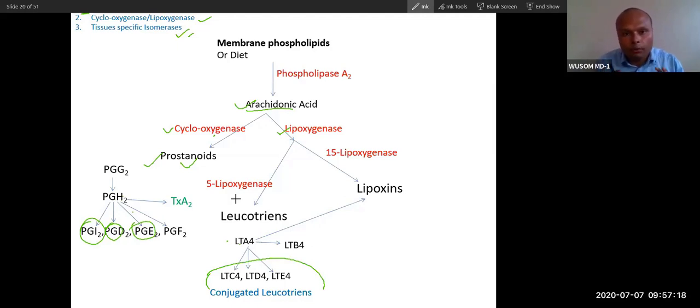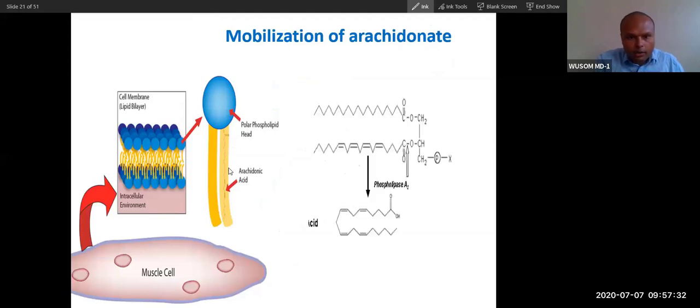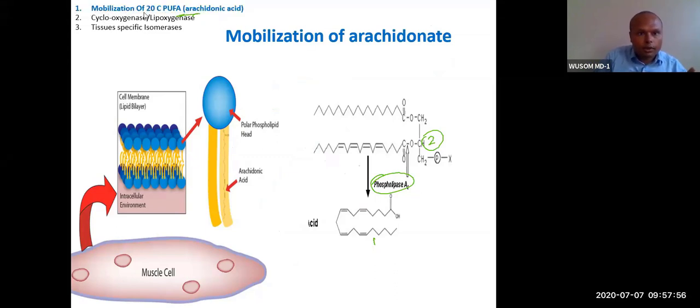Okay, this is the most important slide. You must not forget. Very, very important slide in terms of concept. Now see, this is shown as mobilization. This is arachidonic acid, and this arachidonic acid is present on the second carbon. Phospholipase A2 will release this arachidonic acid, and this arachidonic acid will be utilized for synthesis. This is the first step, shown in different slides.